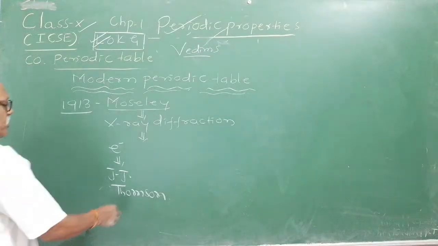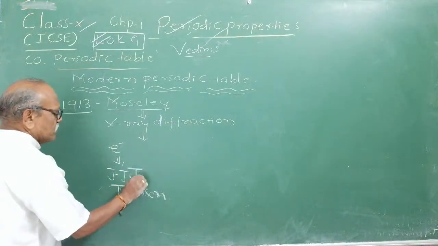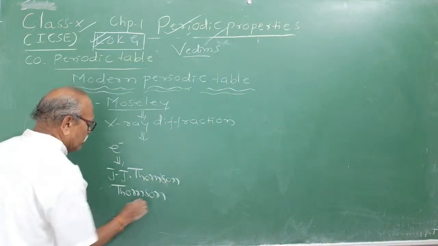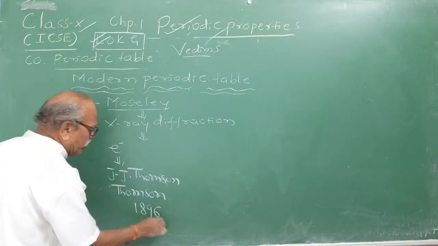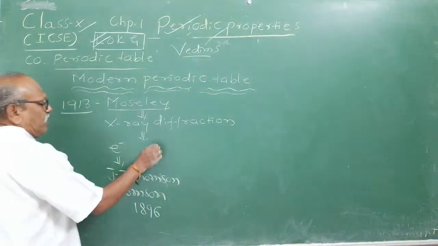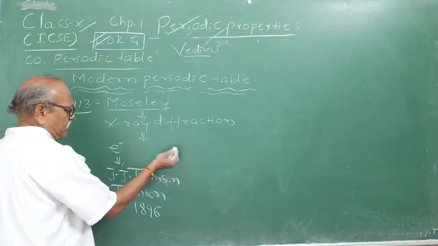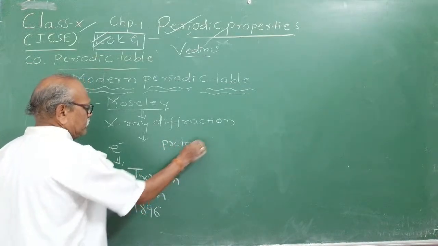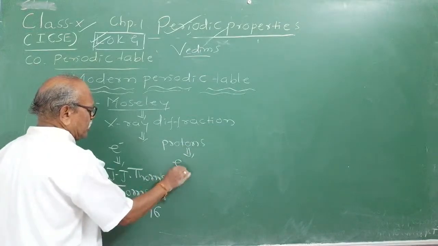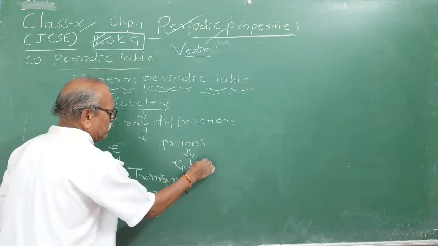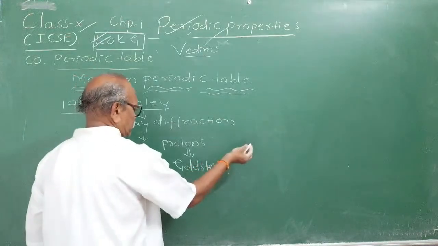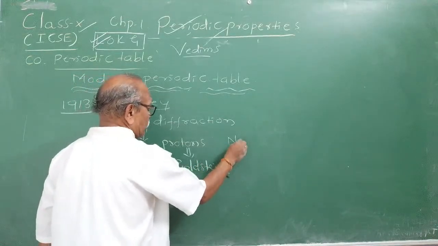Okay. J.J. Thomson discovered electrons. Thomson discovered the electron in 1896 by his cathode ray tube experiment you studied. And protons were discovered by Goldstein. You studied in atomic structure, Goldstein discovered protons, and the nucleus was discovered by